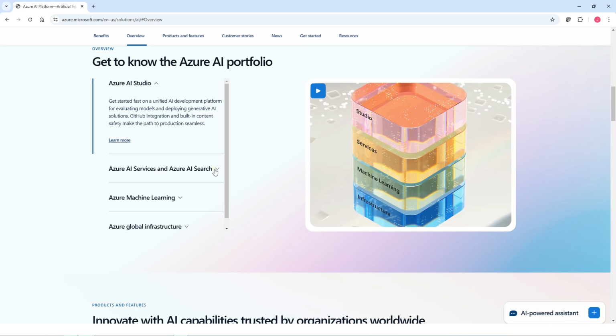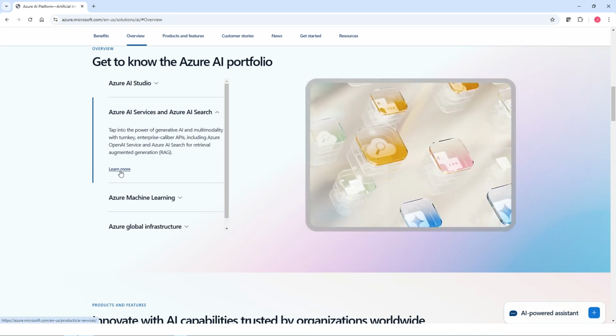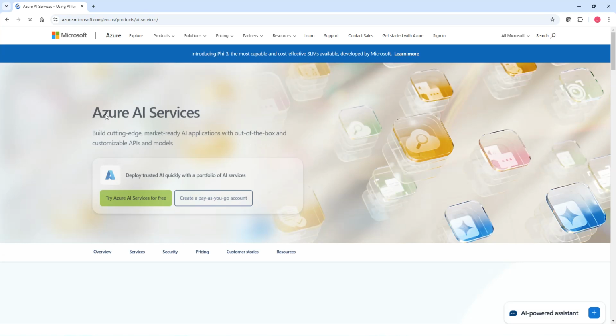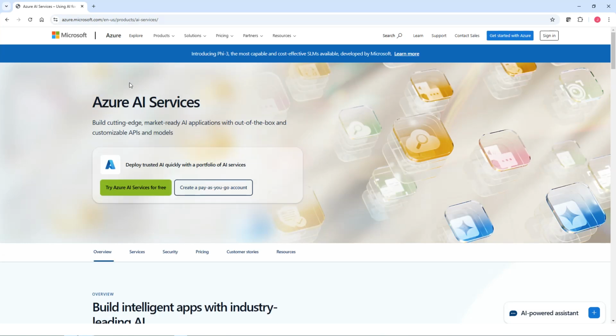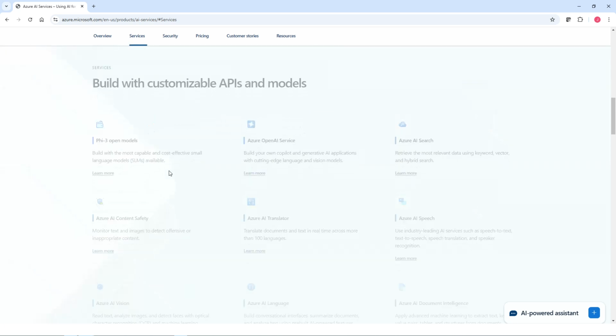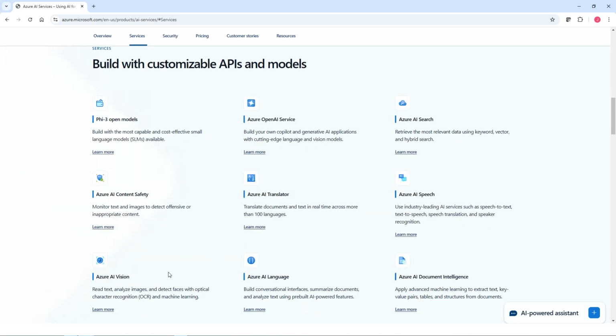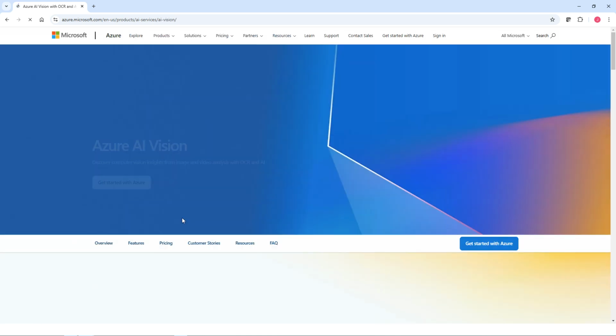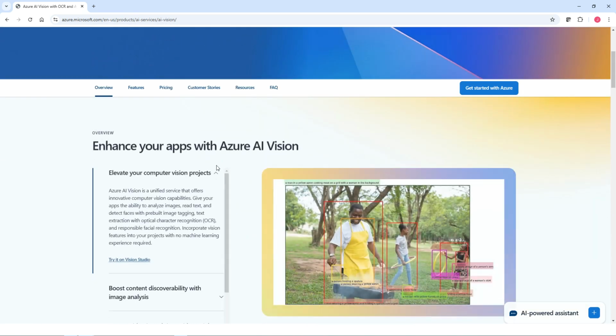And if we get here, starting from AI service, and click on Learn More, this is the AI service web page, right? Scroll down and go to the different services that you have. As you can see, AI Vision, you can read text, analyze images, like here, what it does.